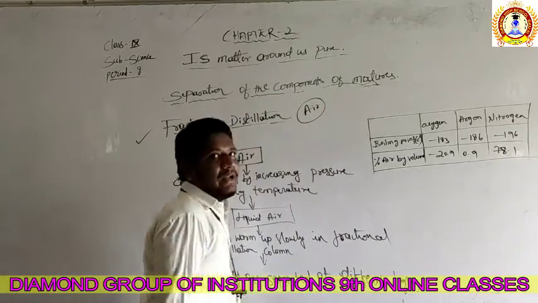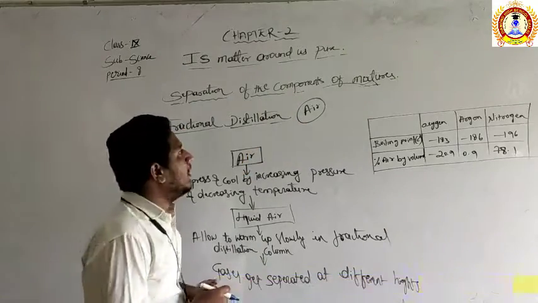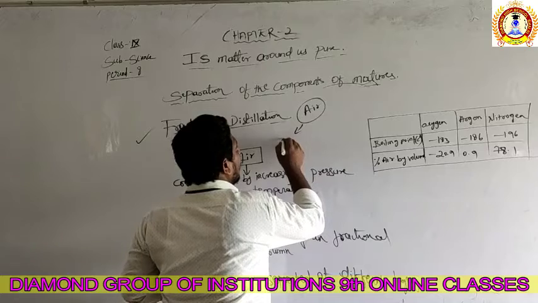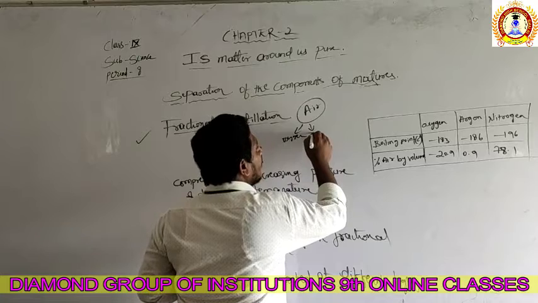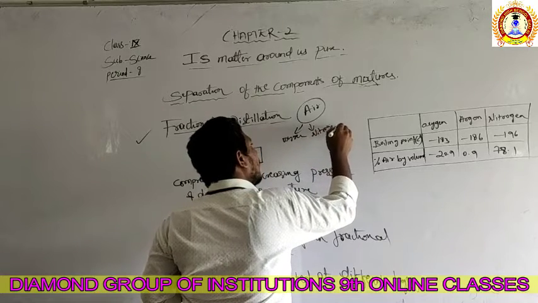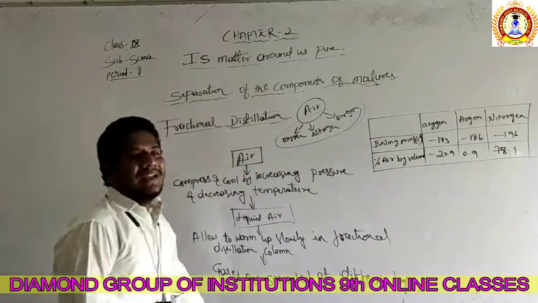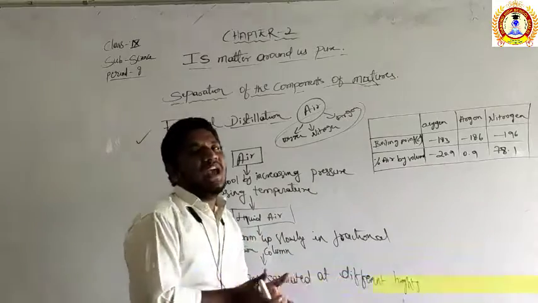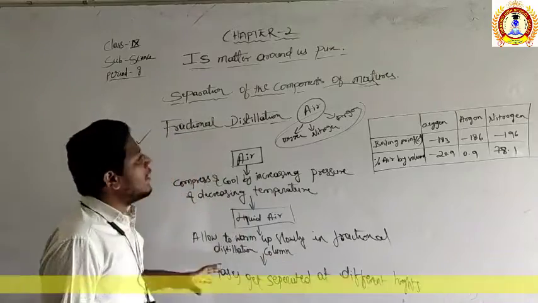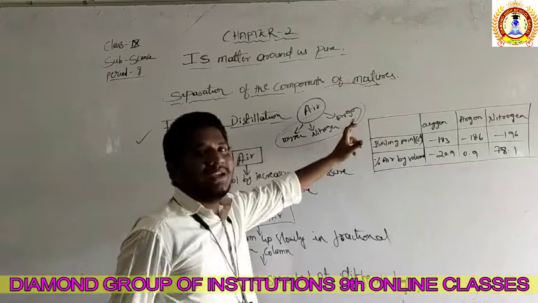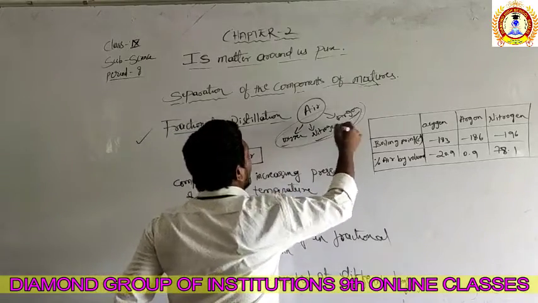When we talk about air, air is a mixture of many substances. It has oxygen, it has nitrogen, it has argon, and many gases will be there. Air is nothing but a combination of many gases, dust particles, water vapors, everything. So now in this process, we are going to separate these three gases from the air, right? So we are going to separate nitrogen, argon, and oxygen.